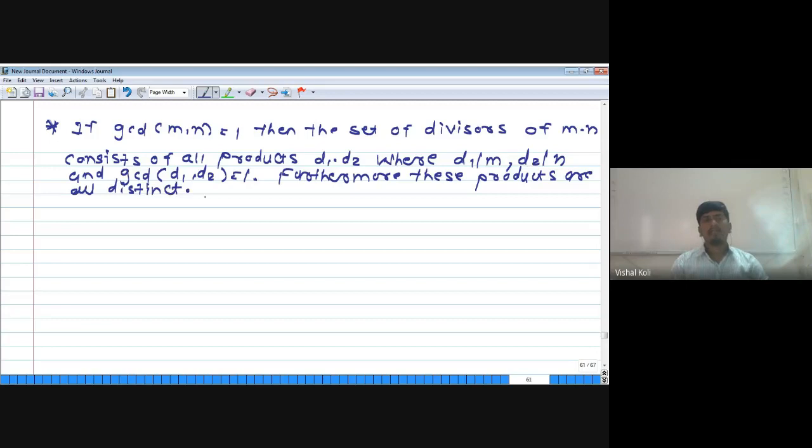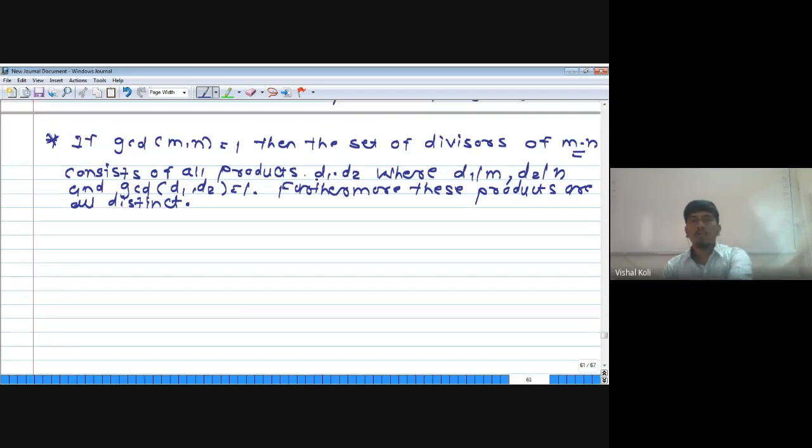Okay. So here we have to take GCD of two integers m and n equal to 1, and we have to prove that the set of divisors of the product of these two integers m into n consist of all products d1 into d2, where d1 divides m and d2 divides n, and GCD of d1 d2 will be equal to 1, and such products, that is d1 into d2, will be distinct. That is what we have to prove.